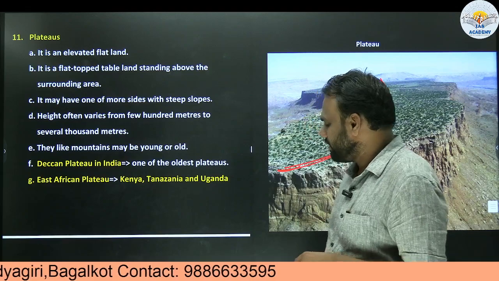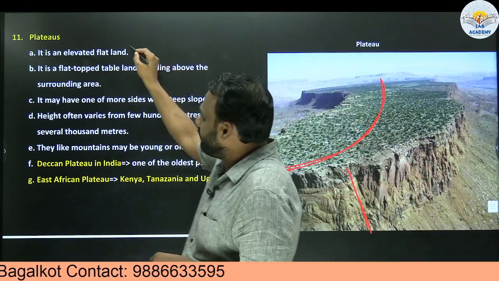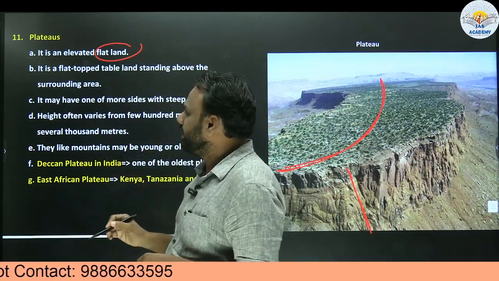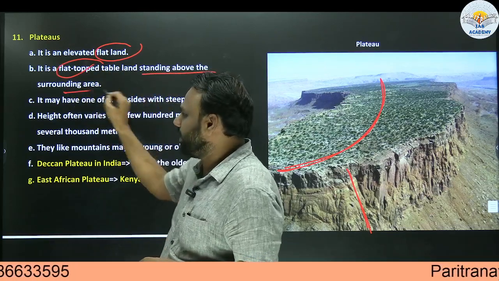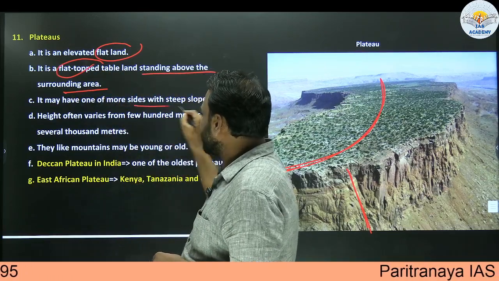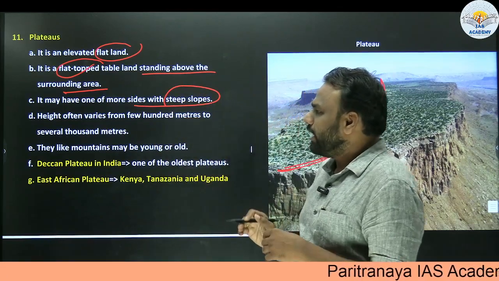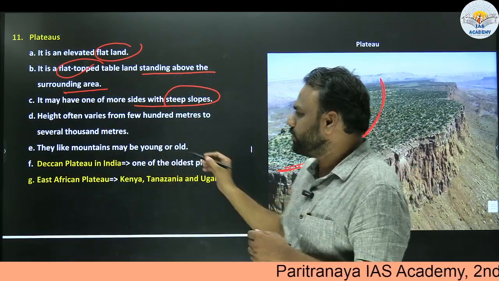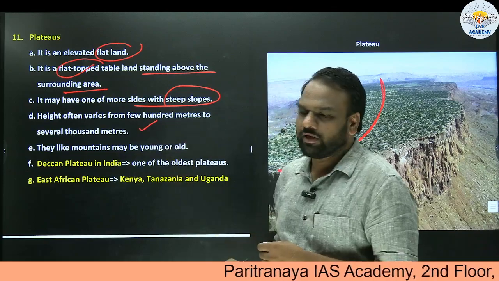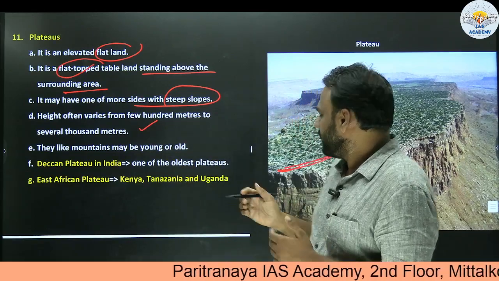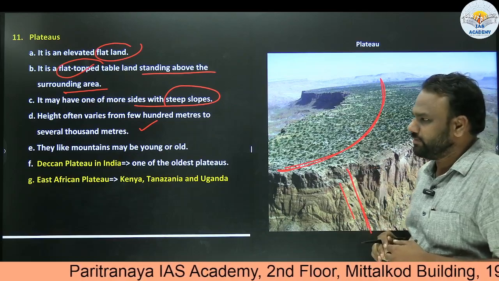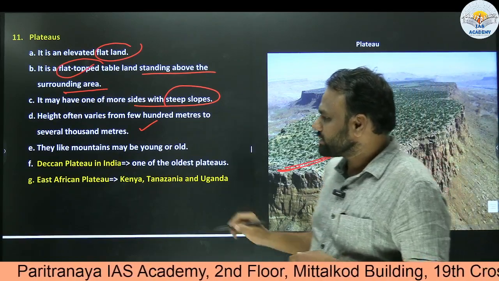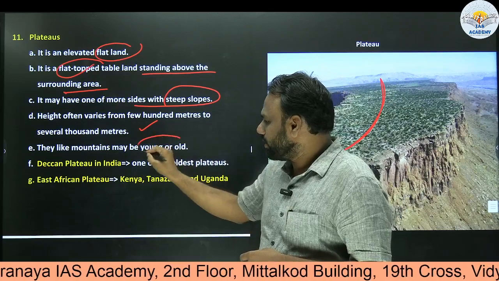Such structures we call them as plateaus. So it is an elevated flat land. It is a flat topped table land standing above the surrounding area. It may have one or more sides with steep slopes, so not important. Height often varies from a few hundred meters to several thousand meters. Next, like mountains, they may be young or old.